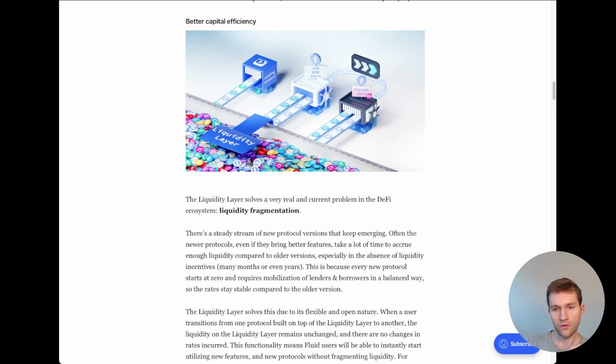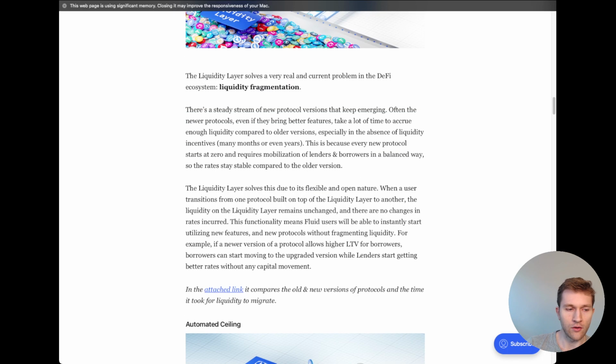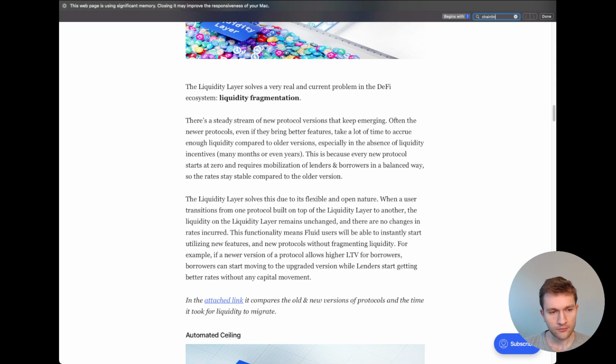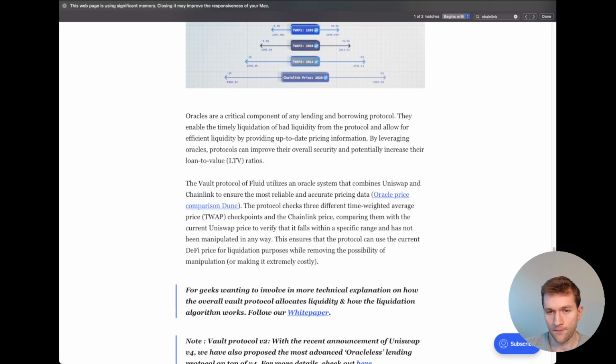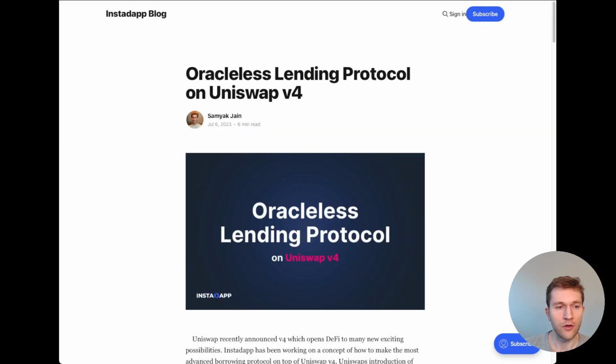let's use TWAP and Chainlink oracles to protect the price in the pool, right? Because we're using the spot price, we have to prevent manipulation. So let's have another backup oracle and check and prevent the spot price from moving if we see that oracle, right? So if we look for that, yeah, we can see it uses an oracle system, combines Uniswap and Chainlink to ensure the most reliable and accurate pricing data. That is kind of their key idea, and this is very similar to how lending protocols work today, right? Not that creative.